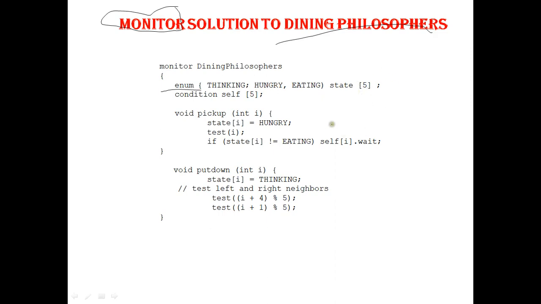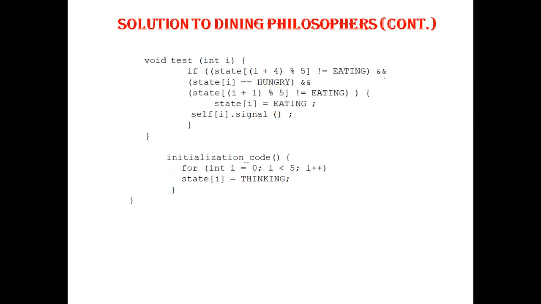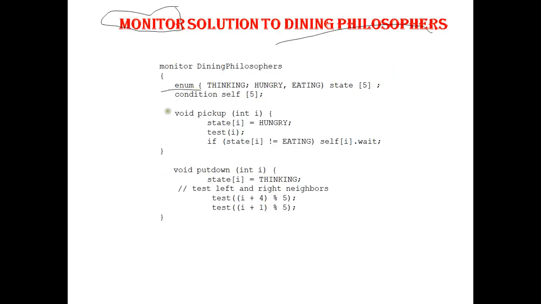Because there are 5 philosophers in a circular arrangement. Each philosopher i invokes the operation pickup in order to pick up the chopsticks.